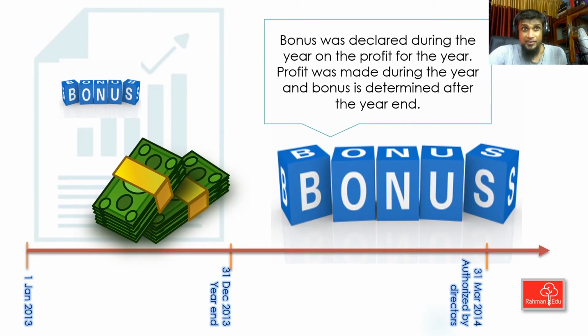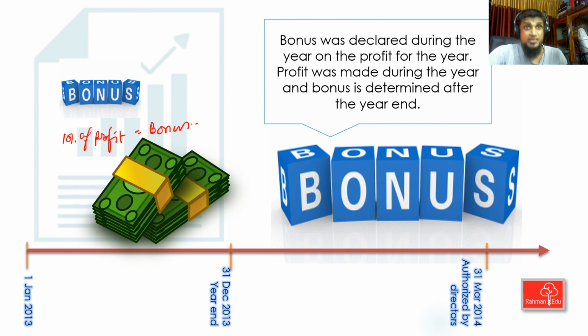Next one, similar type of thing. The company made again $200 million profit in 2013, that reporting period, and the company had given a bonus target during this year to the managers and directors. If we make a profit, you will get a bonus of 10% of profit.